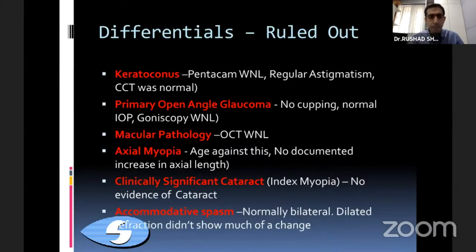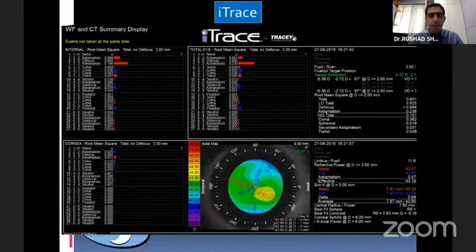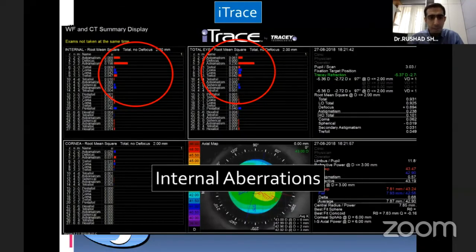So we ruled out these various different conditions that are there. Then we looked a little bit deeper at this patient in terms of aberrometry. Now, the good thing about the iTrace aberrometer is it splits the internal and the external, which is corneal aberrations, the internal and the total aberrations. So what we could see here is that the main aberrations were contributed by the internal optics of the eye.